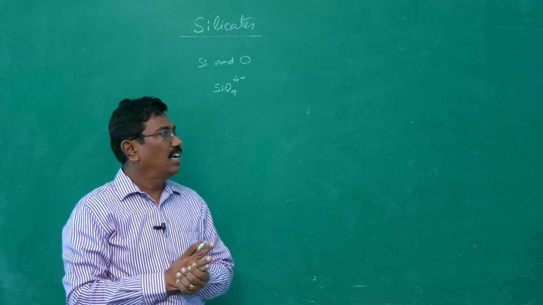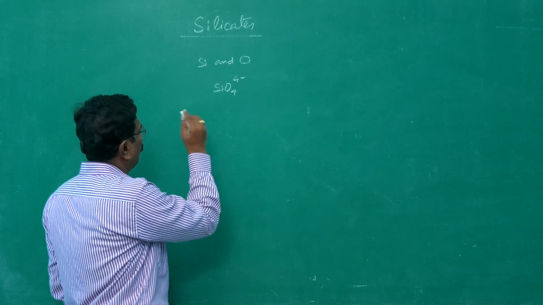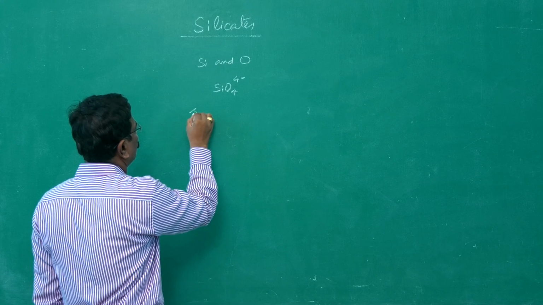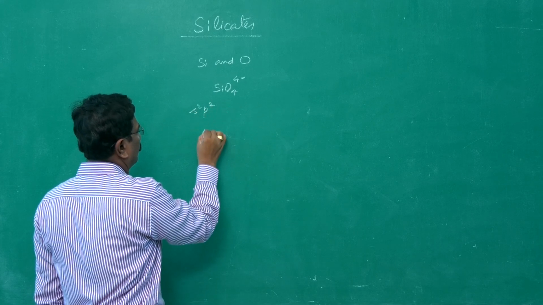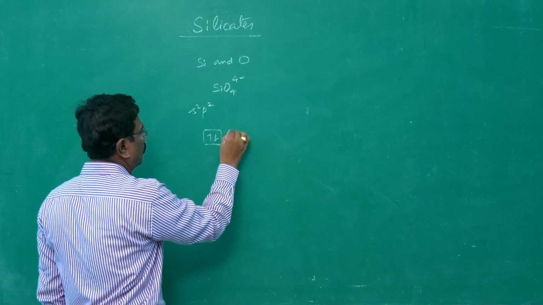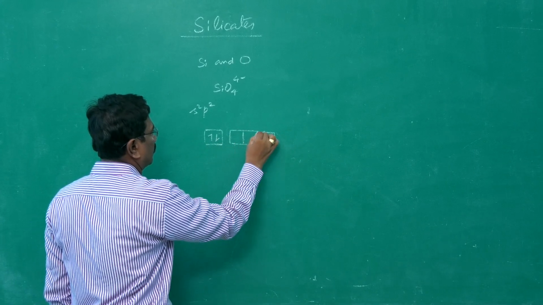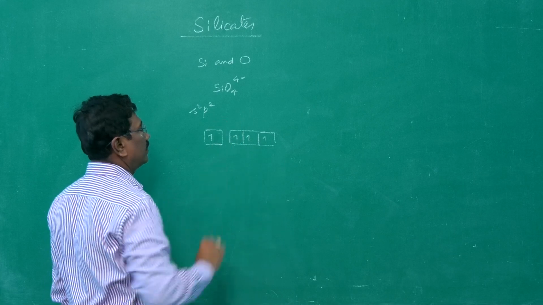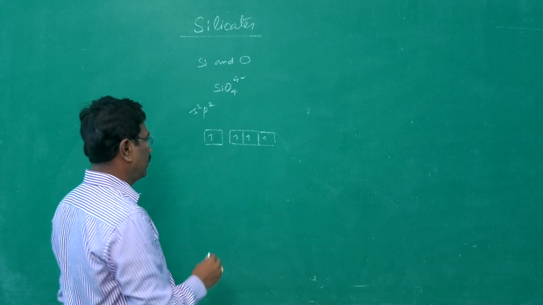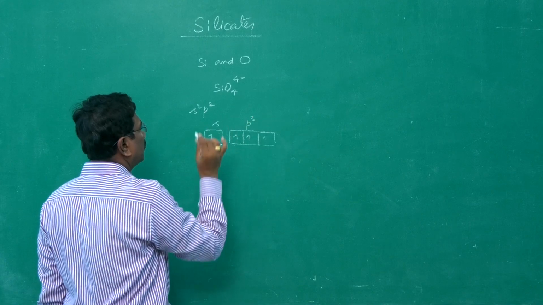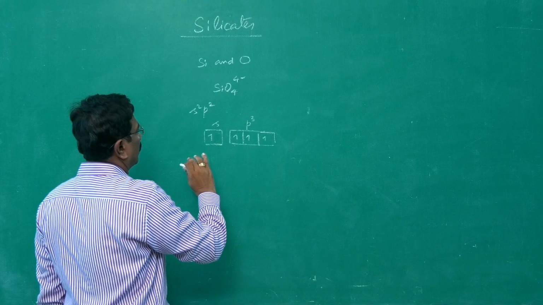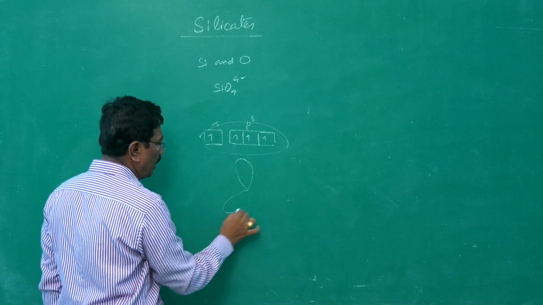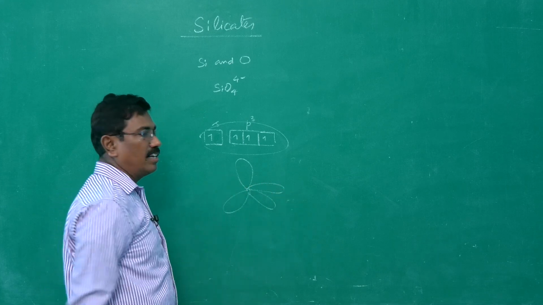pattern are called silicates. We know that silicon, in the outermost energy level, has got 4 electrons. It has got s2 p2 electronic configuration. In the excited state, one electron from here is shifted to here. Therefore, it is involved in sp3 hybridization, one s orbital and 3 p orbitals. Those sp3 hybridized orbitals occupy corners of a regular tetrahedron.